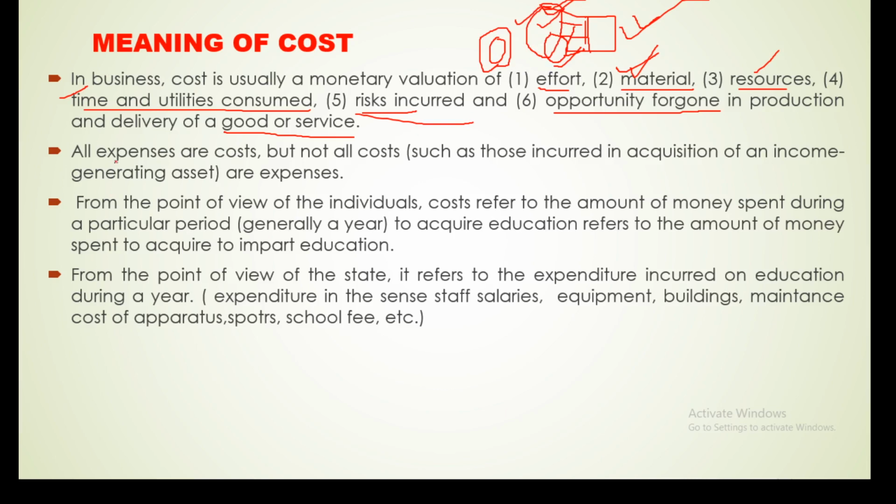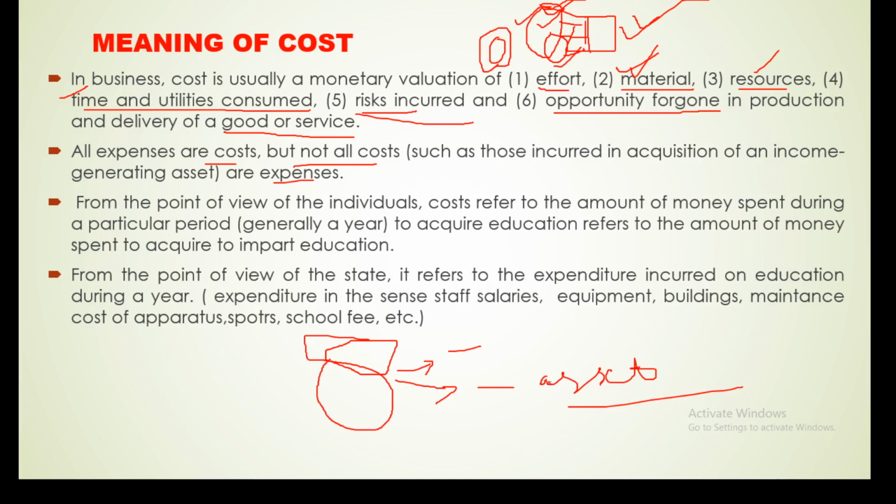Okay. All expenses are costs, but not all costs are expenses. How is that possible? Suppose you are purchasing a flour grinding machine. This may look like an expenditure, but it is not an expenditure. Why? Because this machine helps you earn money. You can say it is an asset rather than an expenditure.